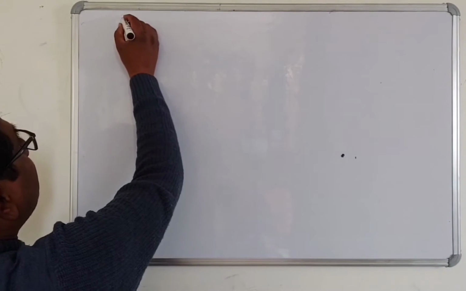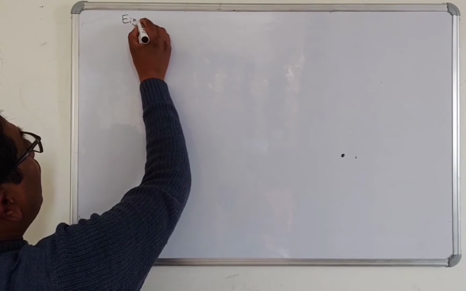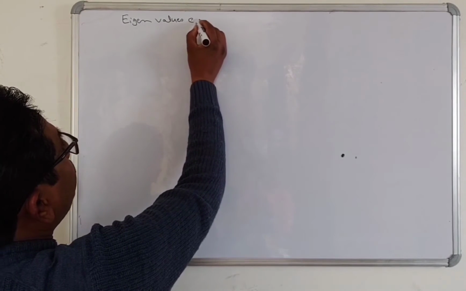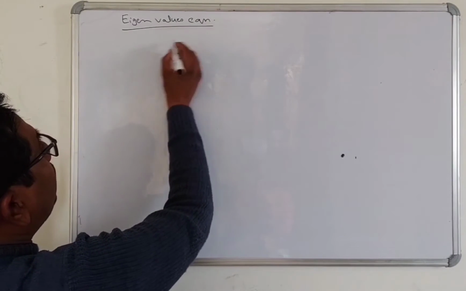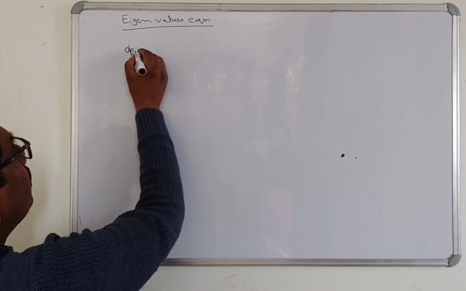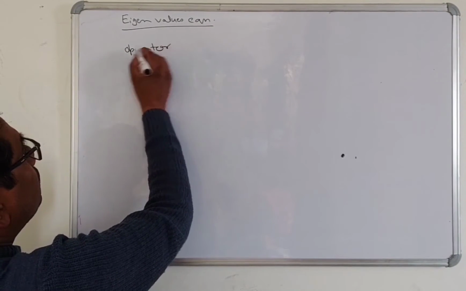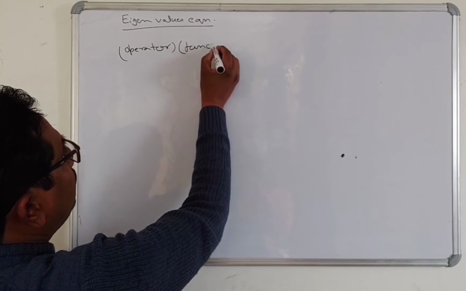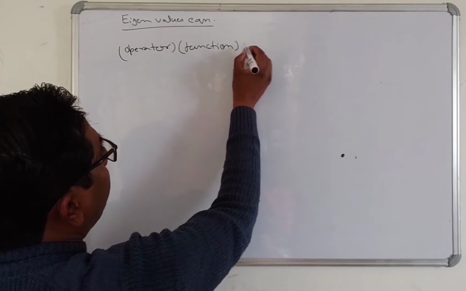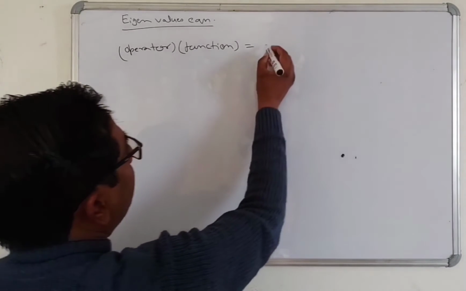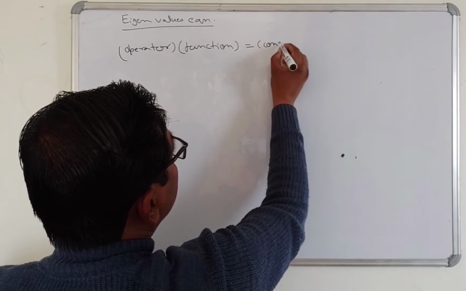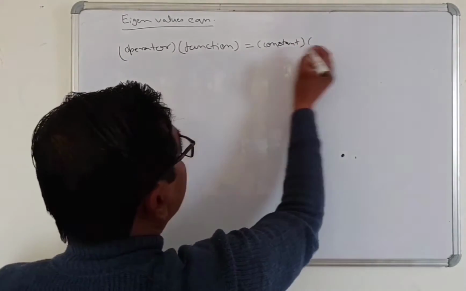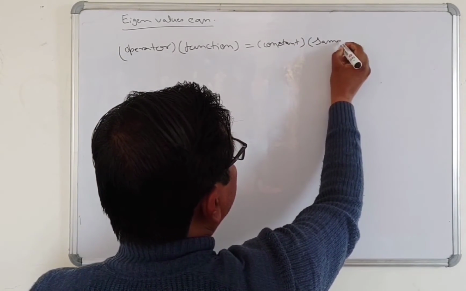Now the eigenvalue equation: an operator operates on a function, gives a constant, and repeats the same function.